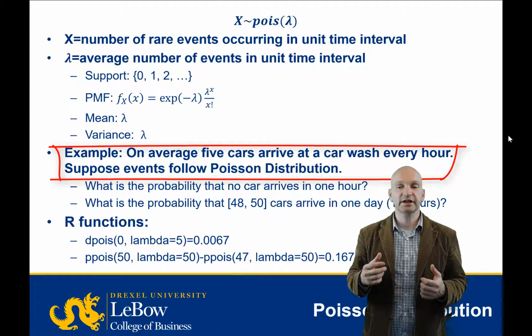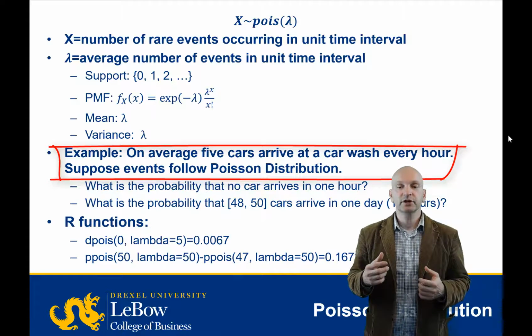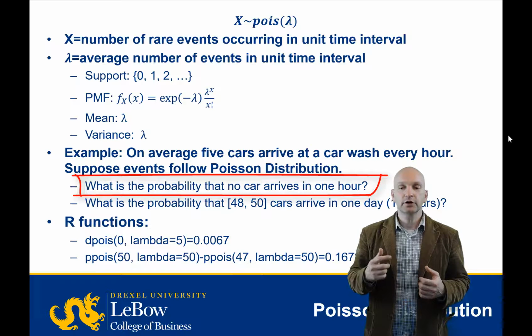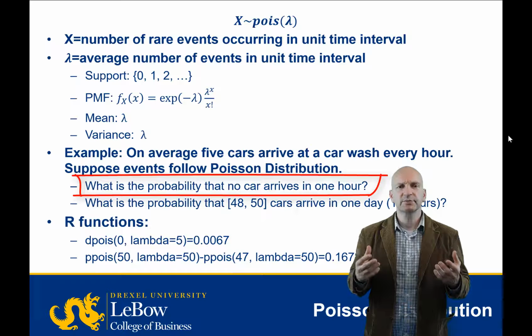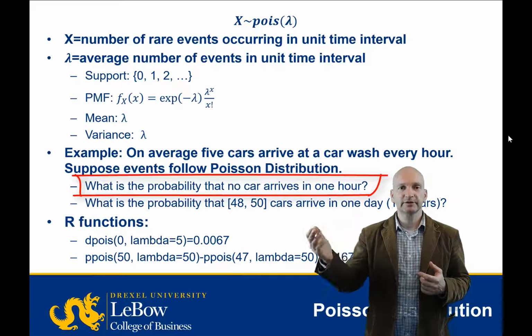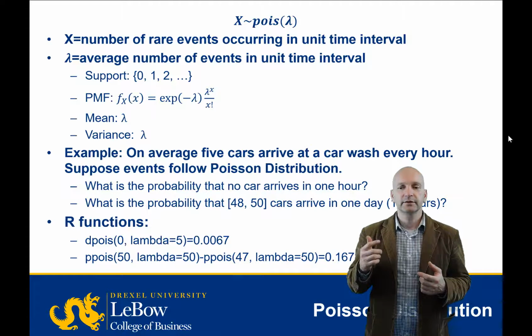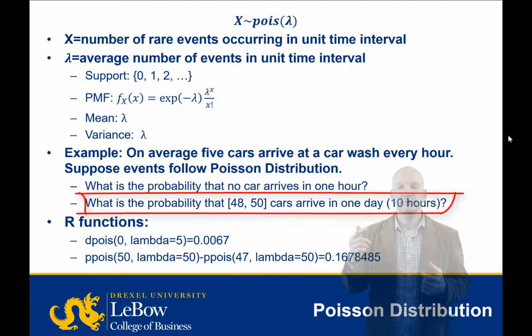So let's look at an example. On average, 5 cars arrive at a car wash every hour. Suppose that we have a Poisson distribution. What's the probability that no car arrives in 1 hour? Okay, so that says what's the probability that x is equal to 0 given that lambda is equal to 5. And let's also look at the probability that 48, 49, or 50 cars arrive in 1 day, which we're defining to be 10 hours.